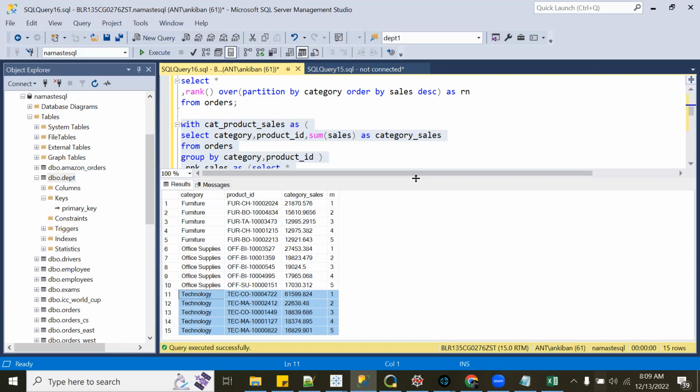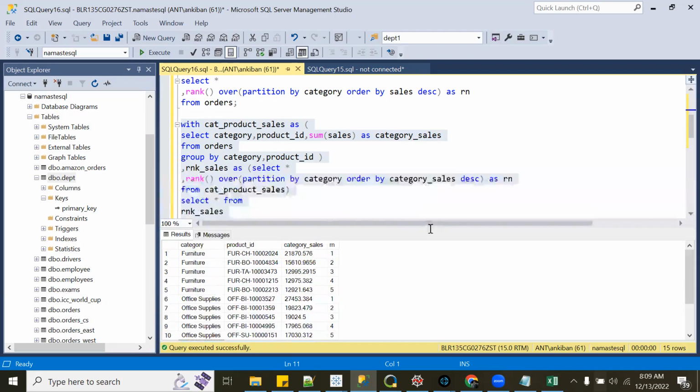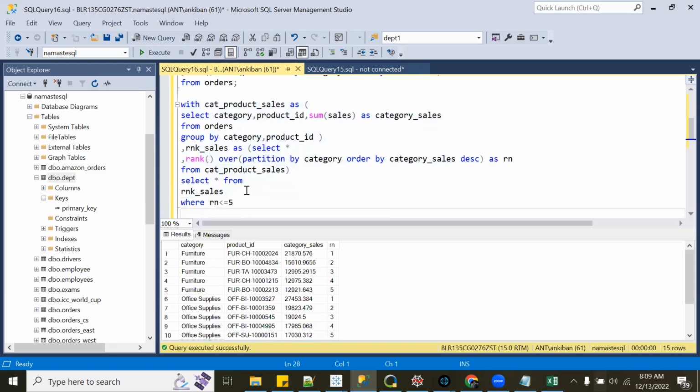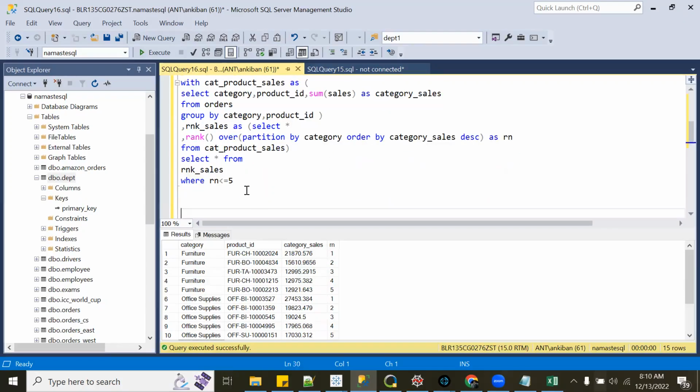Employee ID is a unique value in that table. So there was no need of aggregation. But here we need to do aggregation first and then find the rank. Are we good here? Yeah. Any doubts? No.